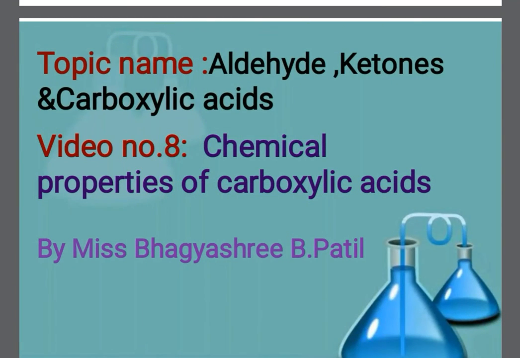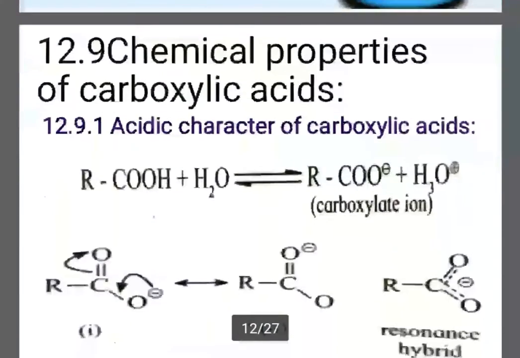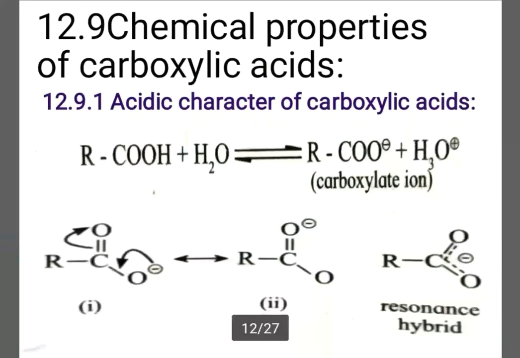Hello everyone, here is the last video on the topic aldehyde, ketone and carboxylic acid. Point number 12.9 is the chemical properties of carboxylic acids. In that, the first point is the acidic character of carboxylic acid. This is the point which explains why or how carboxylic acids impart acidic character.